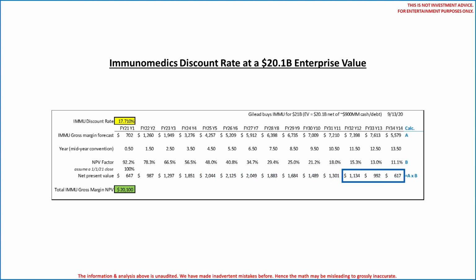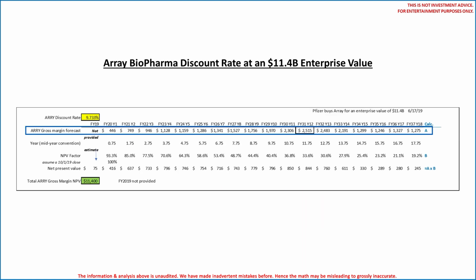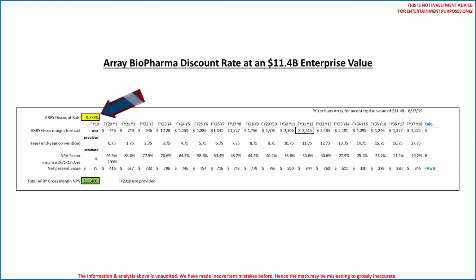Okay, next up is Pfizer's $11.4 billion acquisition of Array BioPharma announced on June 17, 2019. Array's Braftovi and Mektovi were approved for certain melanomas 1 year earlier in June of 2018. We apologize if this computer-generated voice is mispronouncing these names. Array Management provided Pfizer this 18-year financial forecast that included these gross margins by year. Again, using gross margin forecast as future cash flows, a discount rate of 9.733% applied to these gross margins results in a cumulative net present value of $11.4 billion.